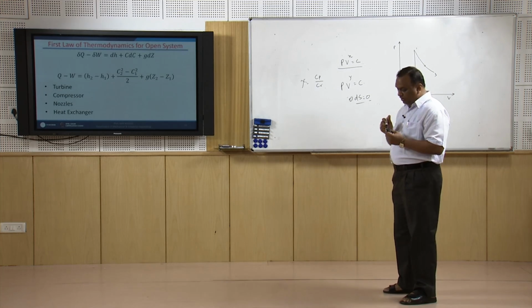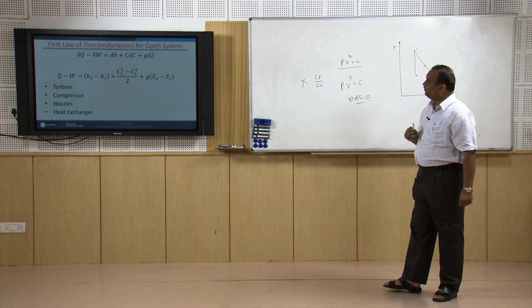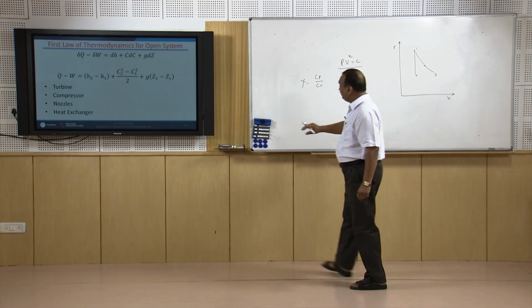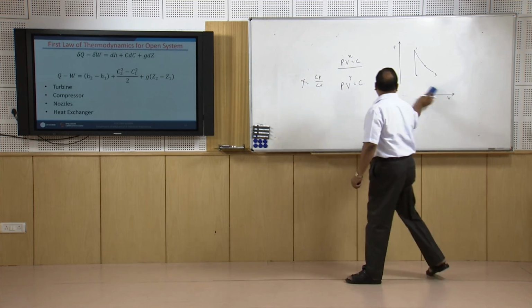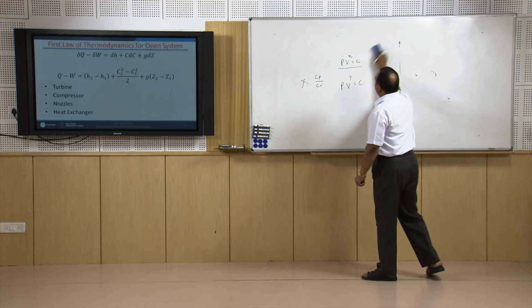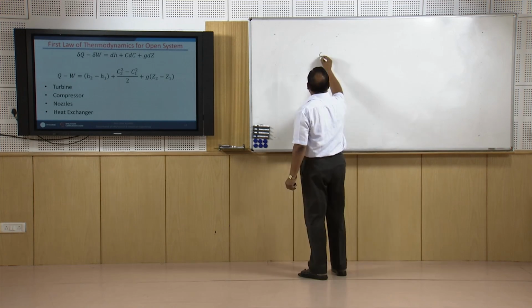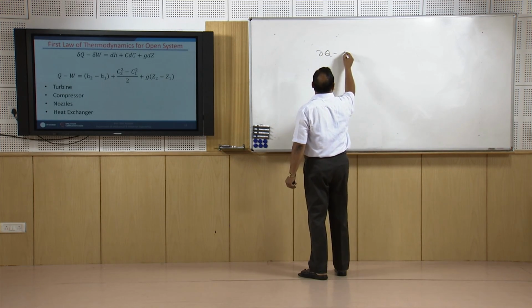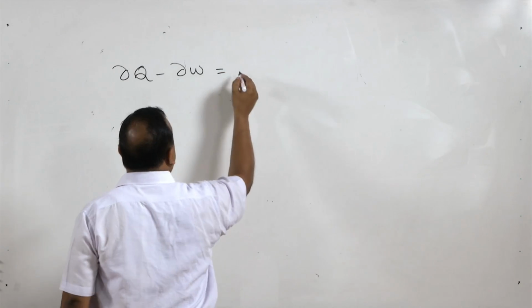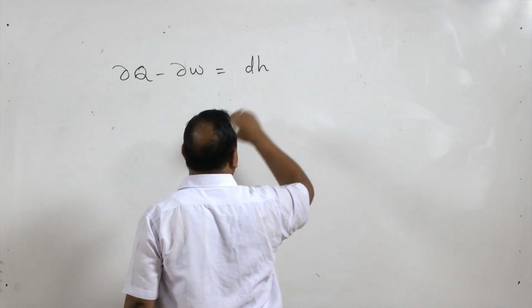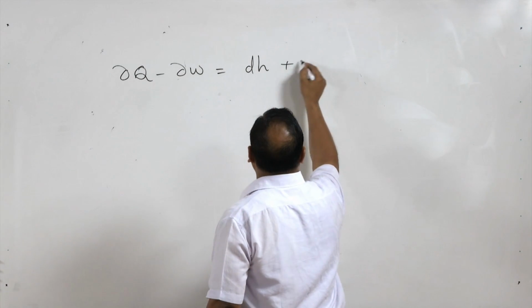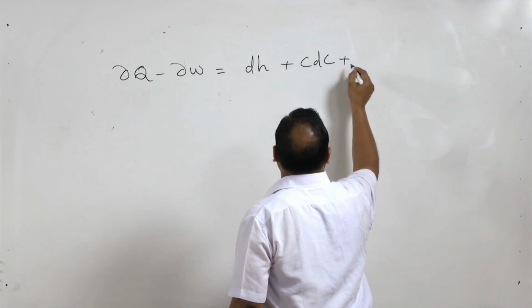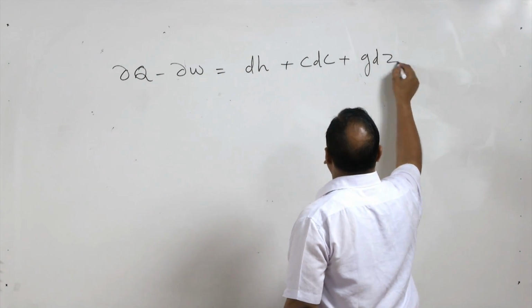Now, the first law for an open system, because the first law for an open system is very much relevant to this course on steam and gas power. The first law for an open system states that heat interaction minus work interaction is equal to the change in enthalpy. Now enthalpy has come into the picture, plus the change in kinetic energy and the change in potential energy.